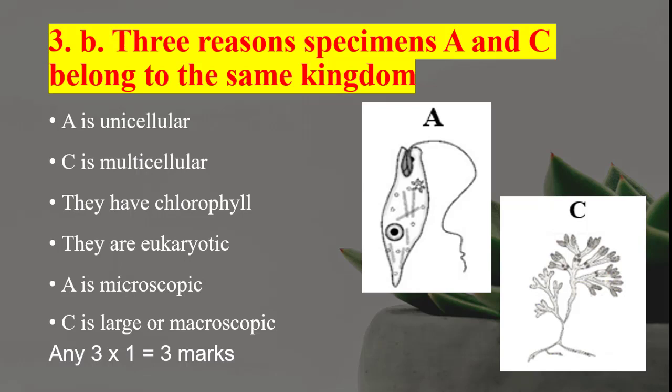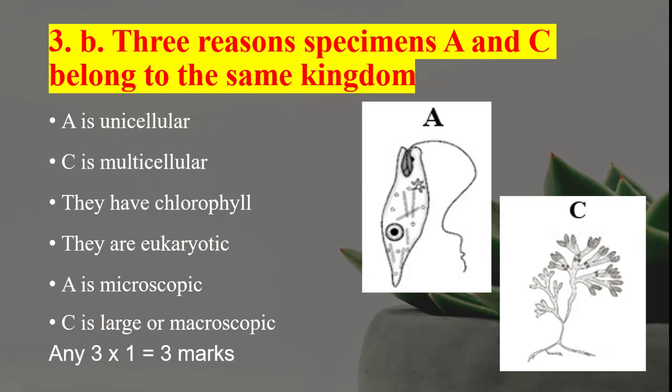However, A is unicellular. Okay, C is multicellular. You can see A is a single cell and C has a number of cells. So C is multicellular. But all these characteristics make them a part of Protista, the kingdom Protista, right? Okay, A is microscopic. C is large or macroscopic. Can be seen with the naked eye, isn't it? Okay, so any three here for 3 marks.